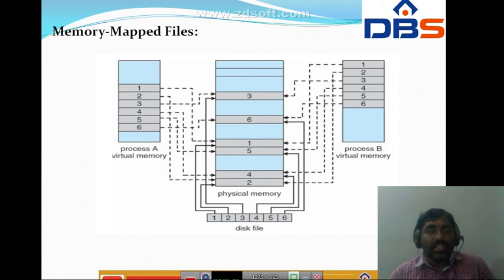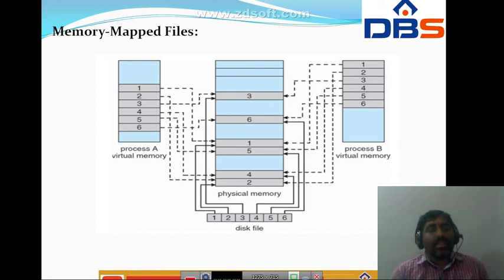So it is the connection of process A and process B with main memory. At the same time, the secondary is mapped with the primary, that is main memory, and the corresponding pages are linked with the corresponding frame numbers. Page 1 is linked with the first frame, page 2 with the second frame, like this. Page 6 in this disk, meaning secondary, is linked with main memory frame 6. These are the frames. So in this way we are going to implement the memory mapped